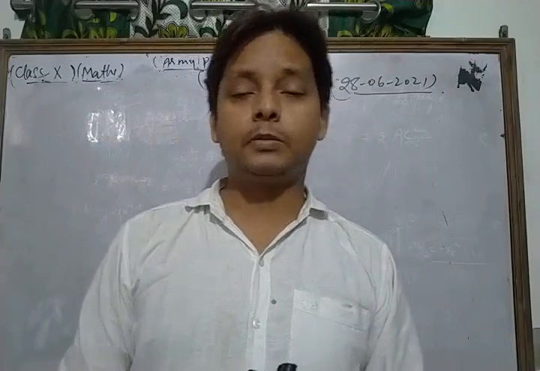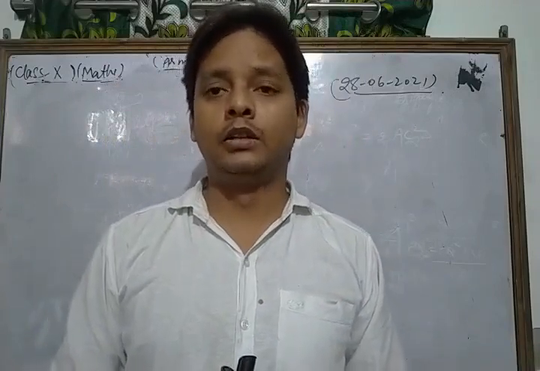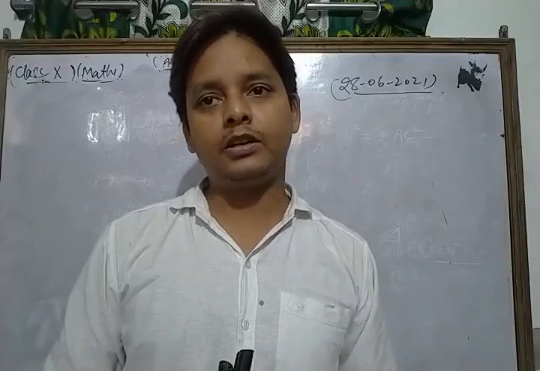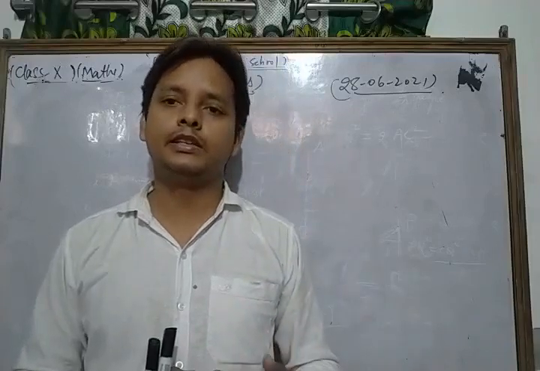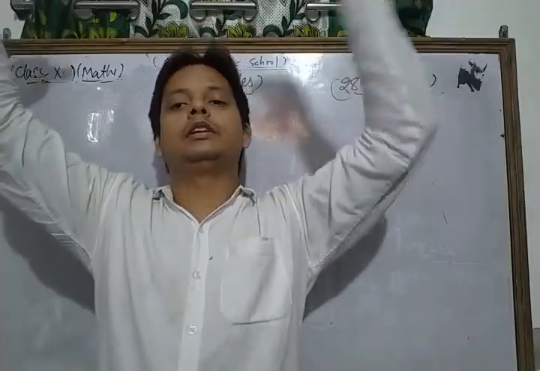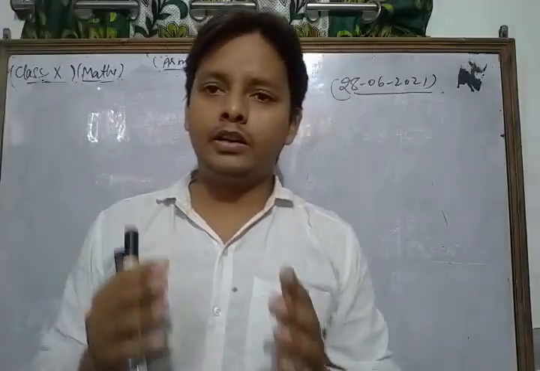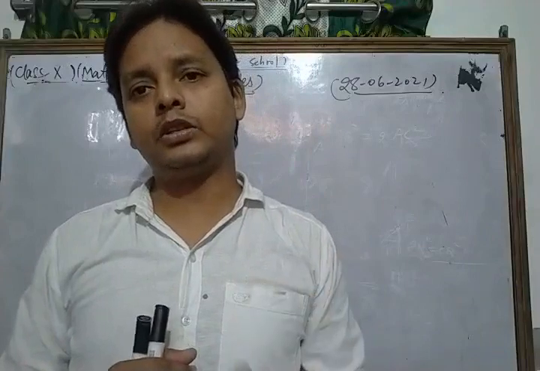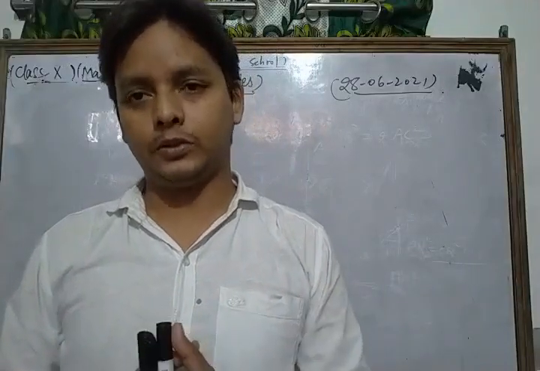We also discussed the three important similarity criteria: AA similarity, SSS similarity, and SAS similarity. And we solved all the important previous board examination questions related to those topics.